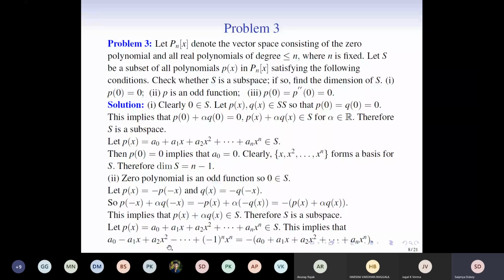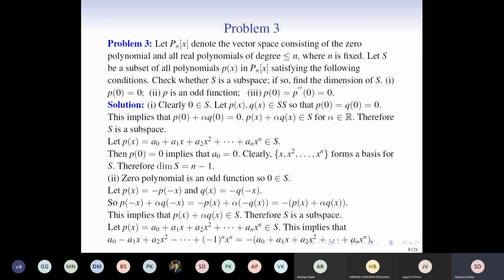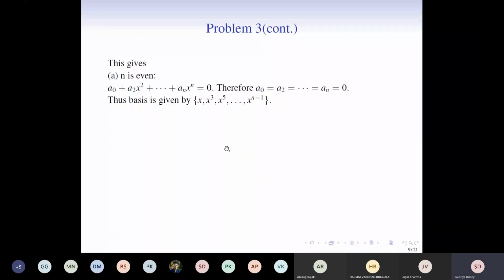It gives us this equation, and then cancelling out the terms, we get two cases: one is the case when n is even, and one is when n is odd. When n is even, this is the equation. Therefore it forces a0, a2, and so on until an to be equal to 0, because we see that all the coefficients of the even powers of x are 0, and therefore an is also in such a collection.